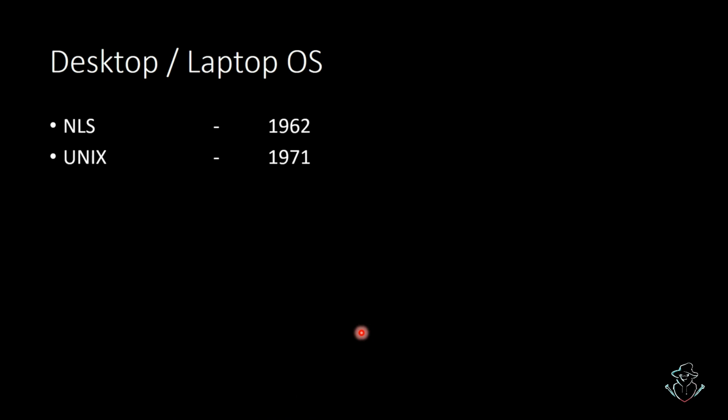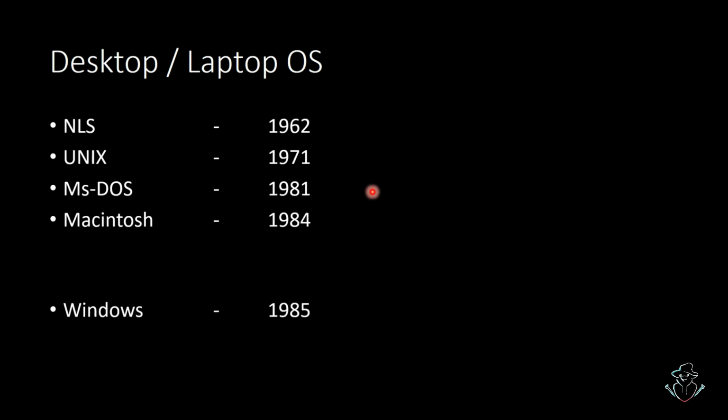Next is Unix. I'll give a detailed introduction about how Unix was developed and who developed Unix later. But for now, we understand that Unix was developed around 1971. Okay. And MS-DOS in 1981. Okay. And then Macintosh in 1984.